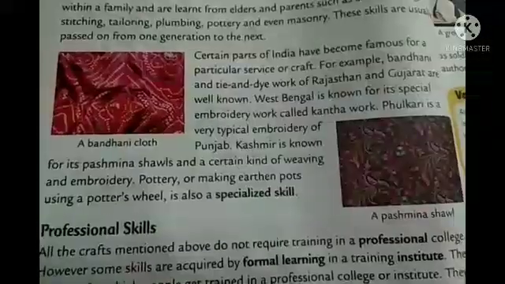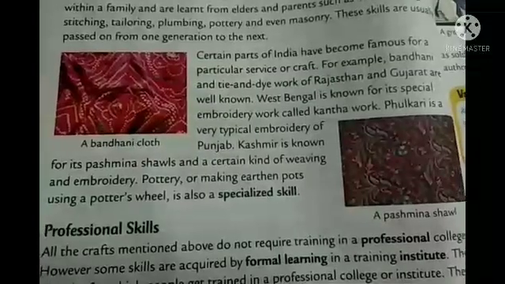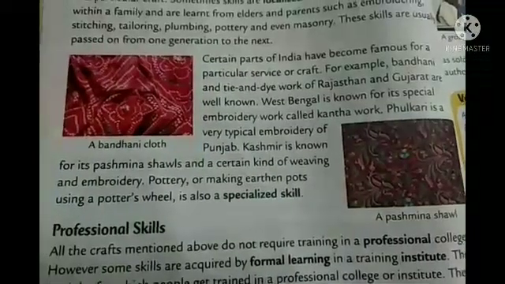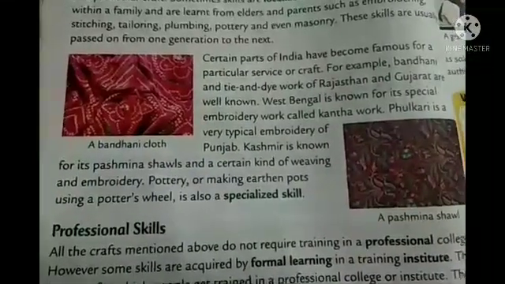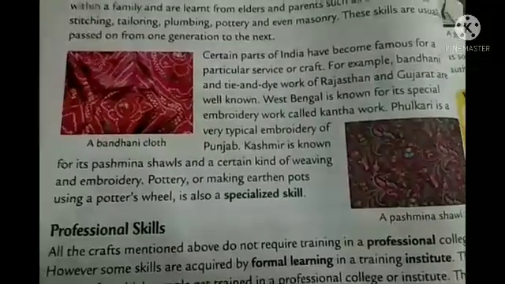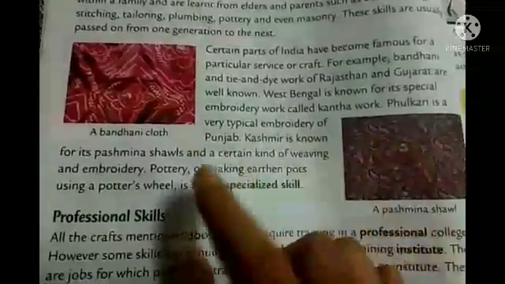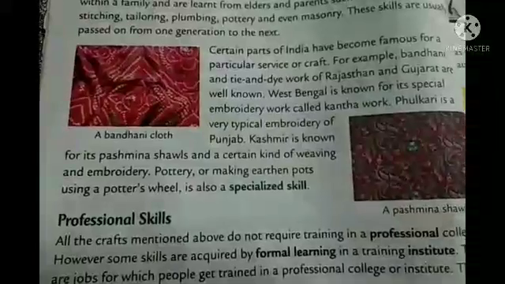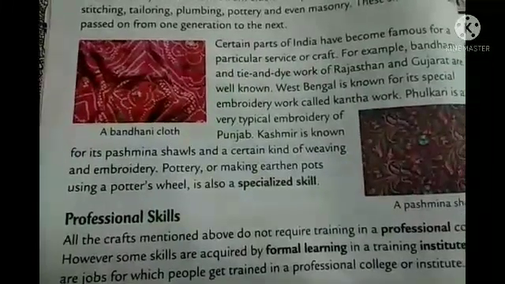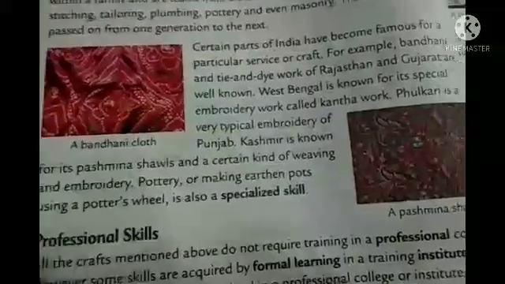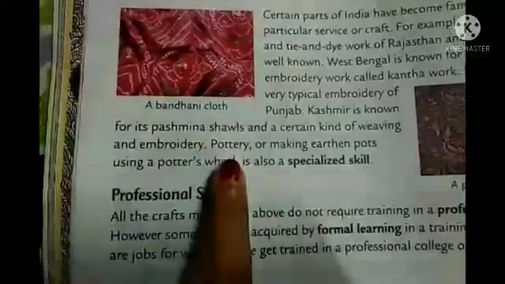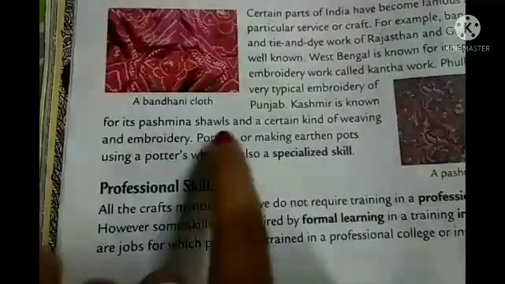As I told you about embroidery, that is also called Kantha work, which is famous in West Bengal. Phulkari is very famous in Punjab. And you can see here pottery, or making earthen pots using a potter's wheel, is also a special skill. Because in class 3 you already learned about this pottery.